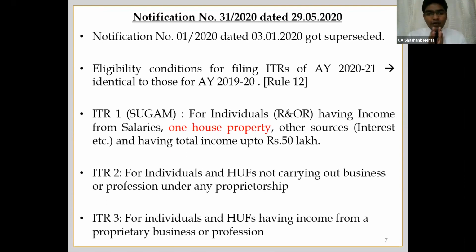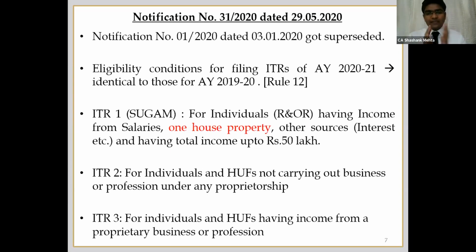However, if you go by the instruction module, you do not have income from more than one house property, so you can go for ITR 1. However, Rule 12 says that in case the assessee owns more than one house property, then he cannot opt for ITR 1. So in such cases, my personal opinion is that you must go for ITR 2 and not ITR 1.